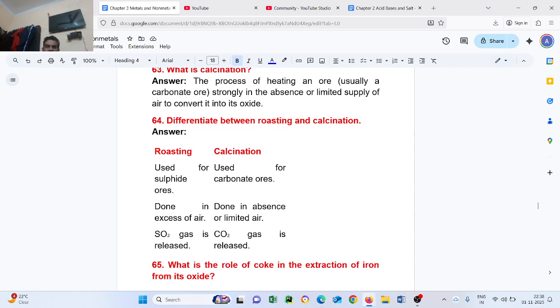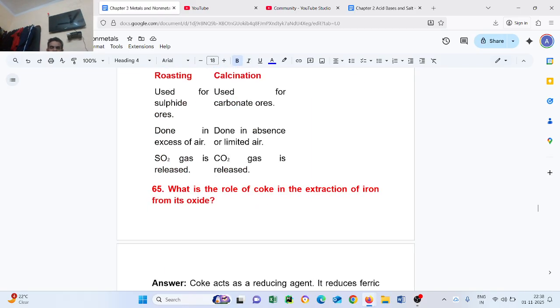Question number 64. Differentiate between roasting and calcination. Roasting is used for sulfide ore, calcination is used for carbonate ore. Roasting is done in excess of air, calcination is done in absence or limited air. In roasting, sulfur dioxide gas is released. In calcination, carbon dioxide gas is released.